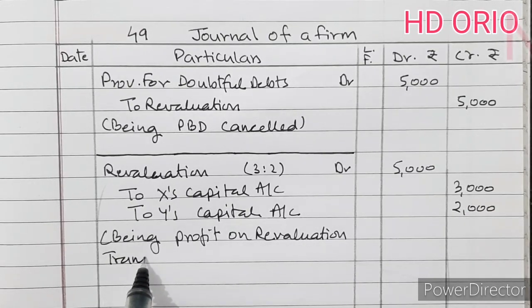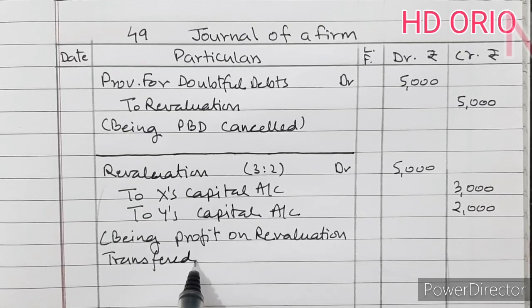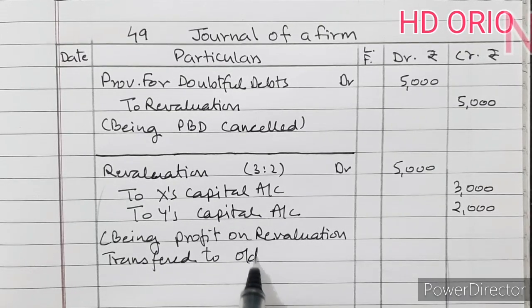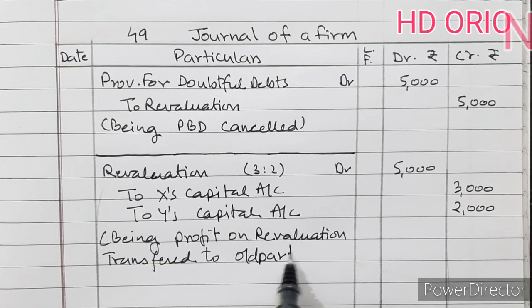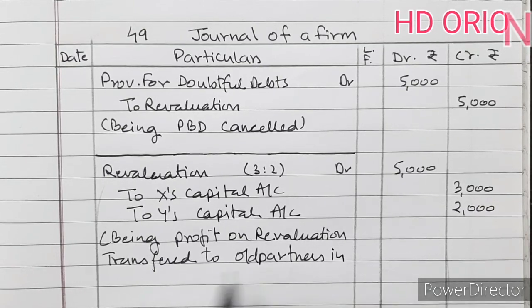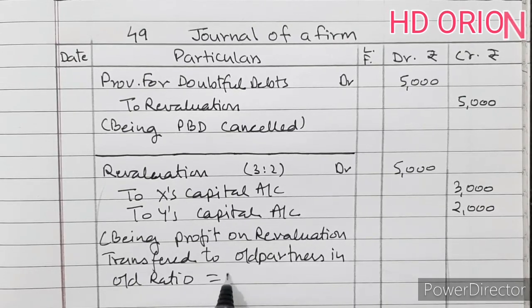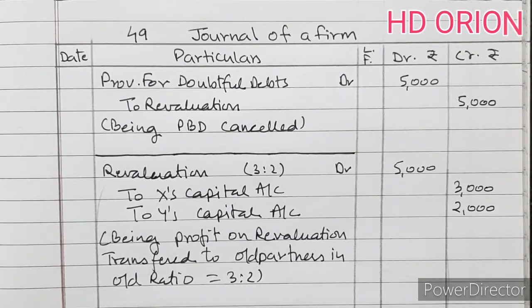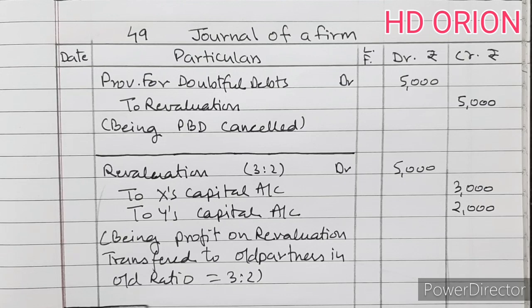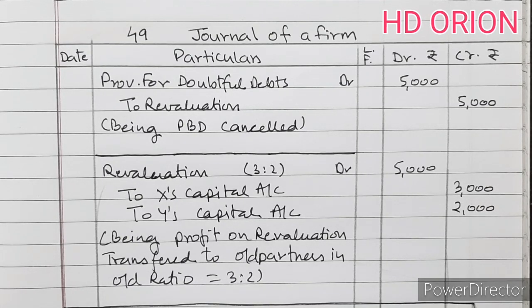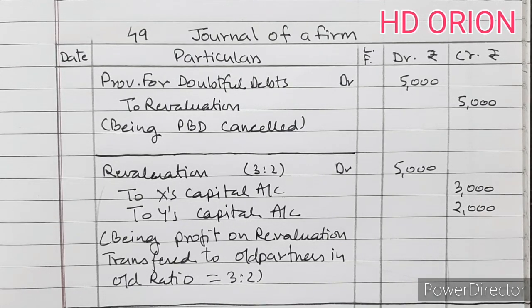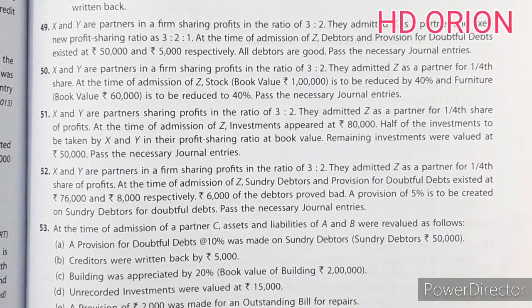Transferred to old partners in old ratio, which is 3:2. That is the solution. Let us see the next question.